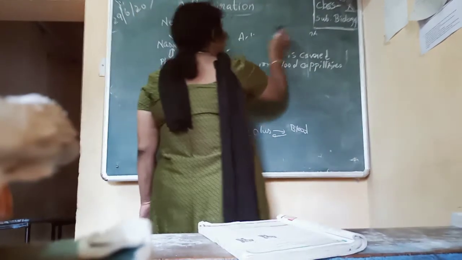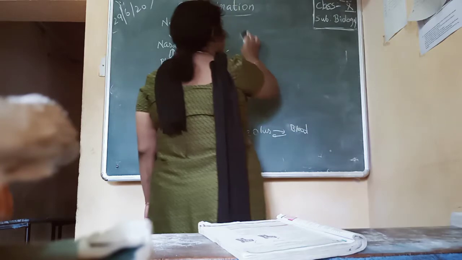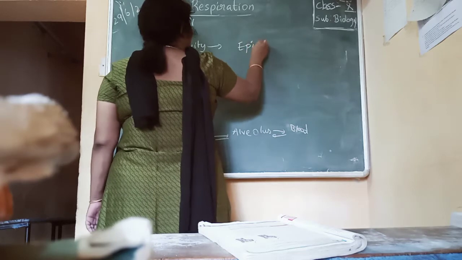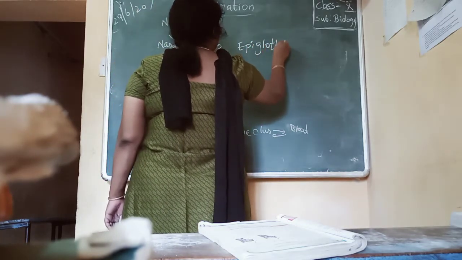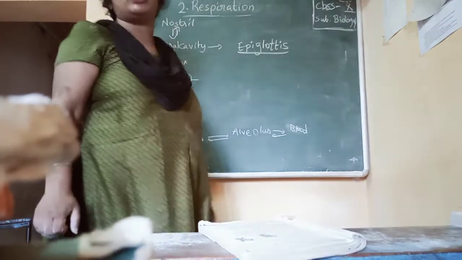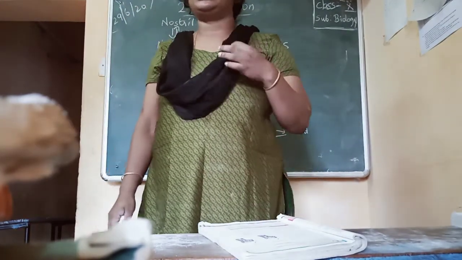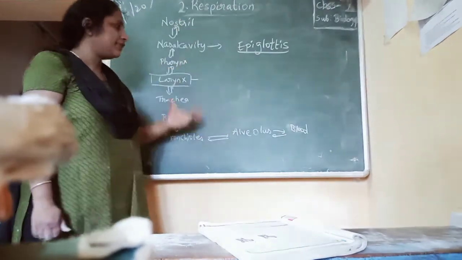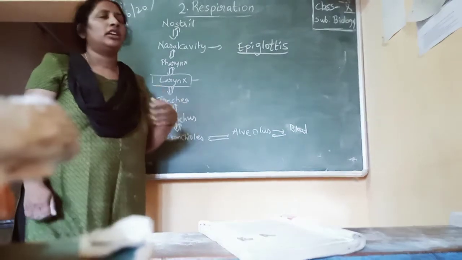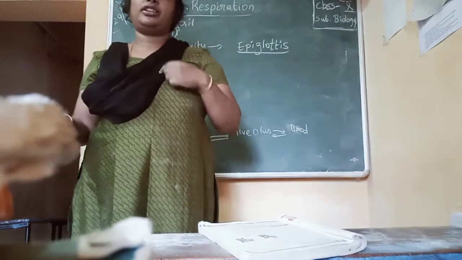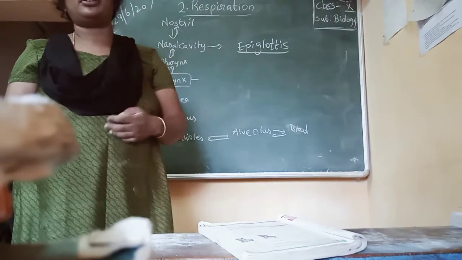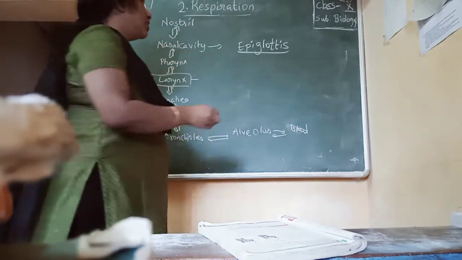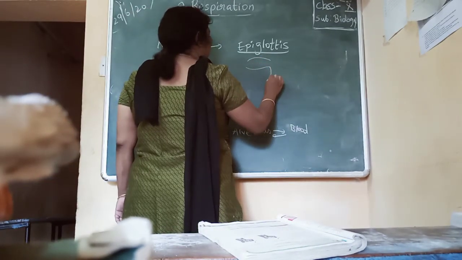Now, very important part, one more part is present which is called epiglottis. Okay, this is a very important part which is present in the respiratory tract, but we will not mention it in the pathway because it has a very definite, very important role. It is present on the larynx, in front of the larynx.